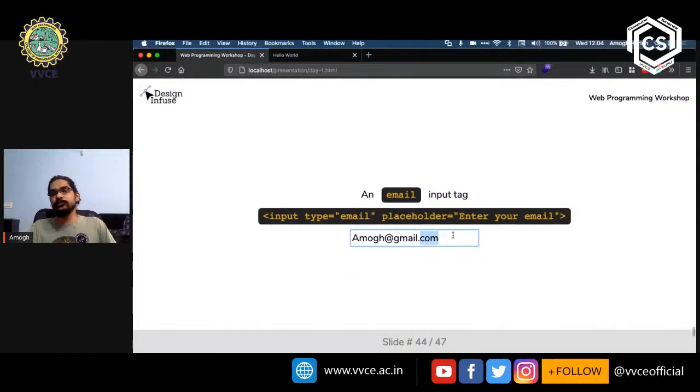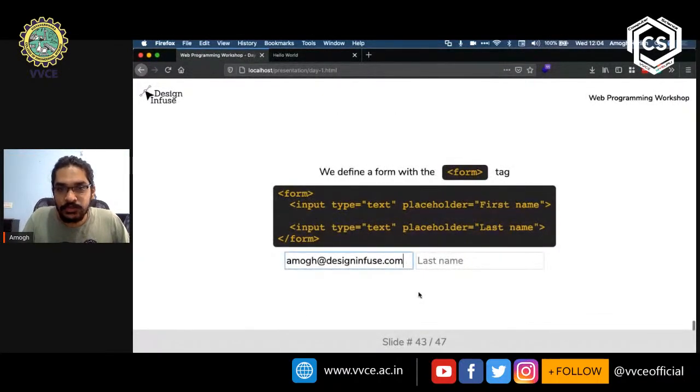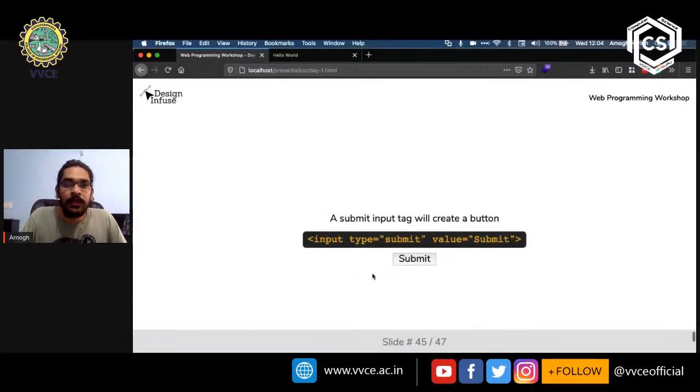So this does not happen with a text type. Let me just show you that. I'll put in amogh.com. So it does not know that that is not an email address. That's one of the important reasons why we need to use the attribute type on input, so that the browser knows what it can expect, what the user will put in, and then take action accordingly.